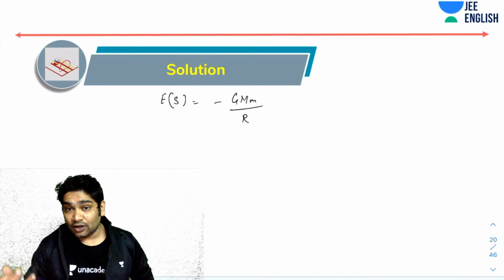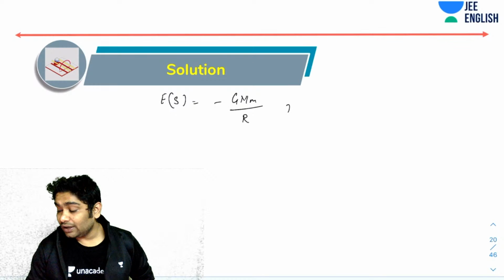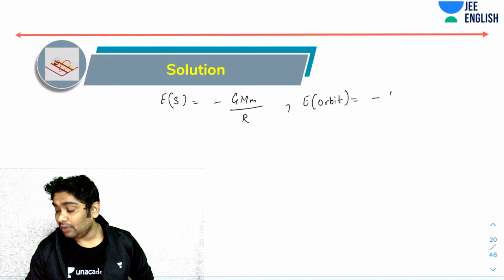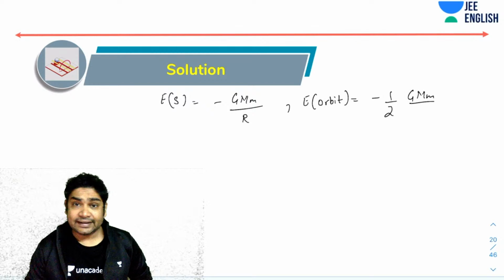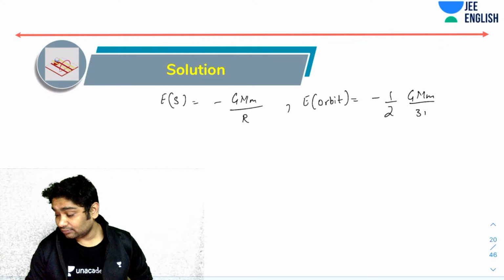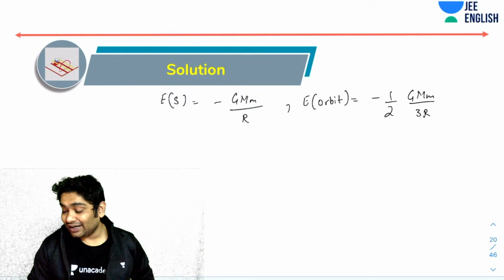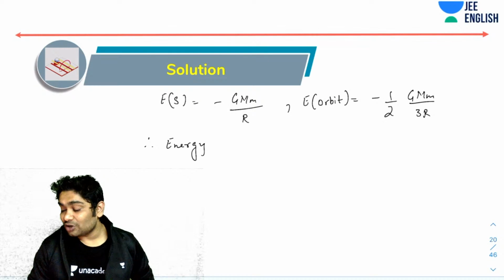So the energy in the orbit would be minus half GMm over the radius of the orbit, which would be 3R. So the energy required would simply be the difference of these two.